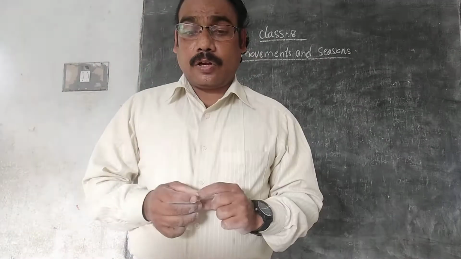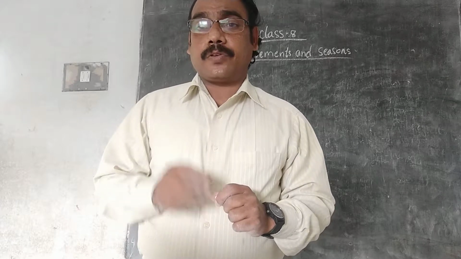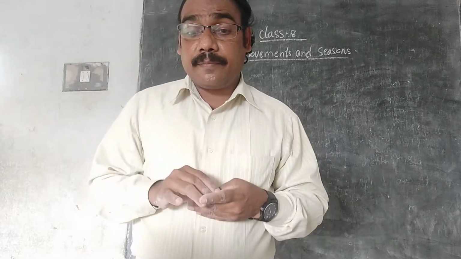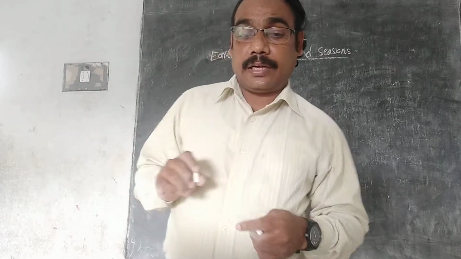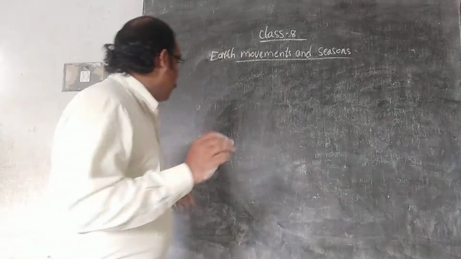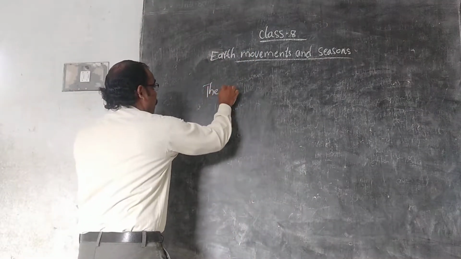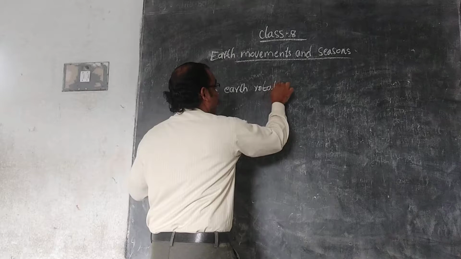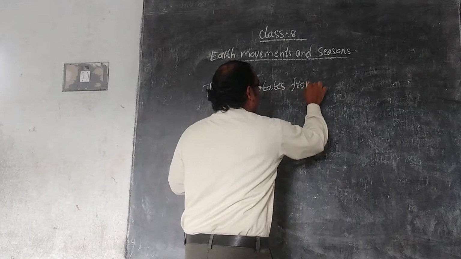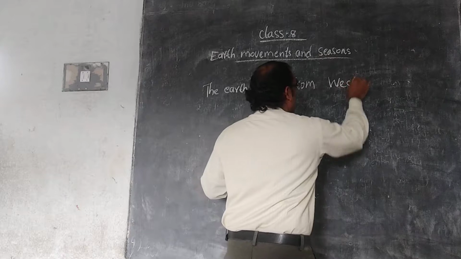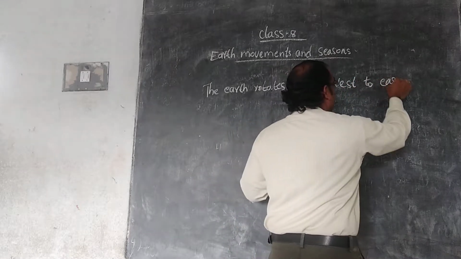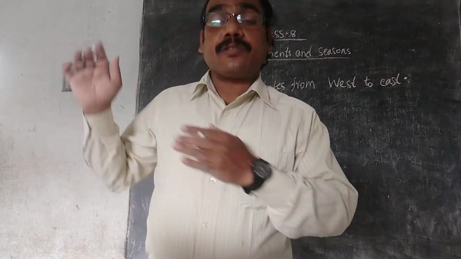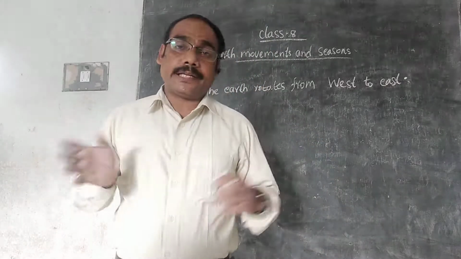Suppose you are having a globe. You already know the earth is always rotating. The earth rotates from west to east. Don't forget that the earth rotates from west to east. That's why the sun always rises in the east and sets in the west.